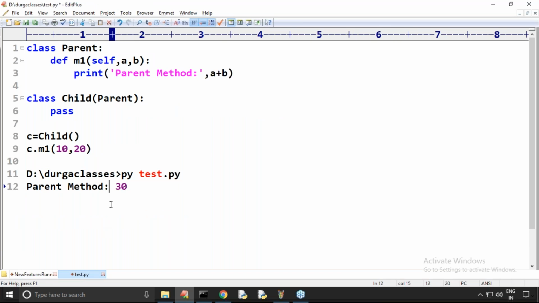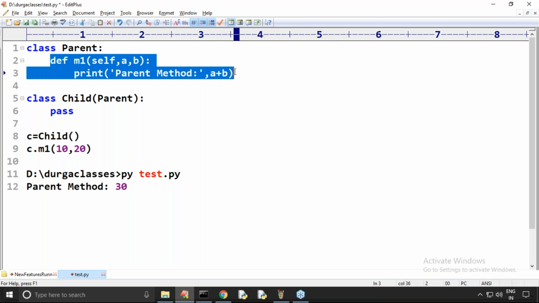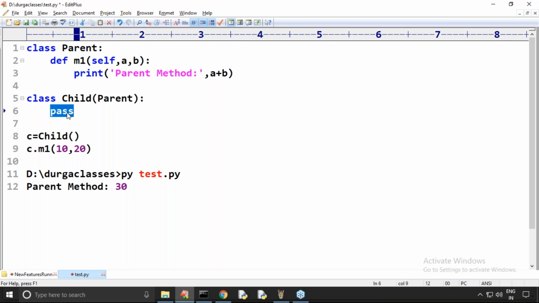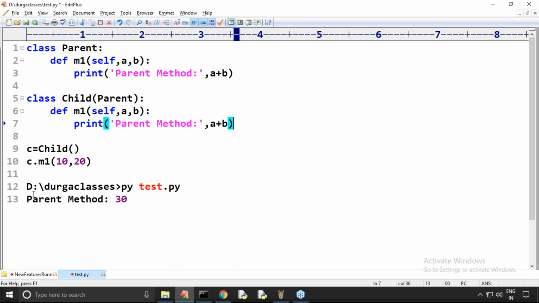Now if you are not having positional only parameters, in this also there is one problem we are going to face. I didn't feel that comfortable with this implementation. Can I override this method in the child class or not? Yes, why not, we can do it, right? Have you remembered?